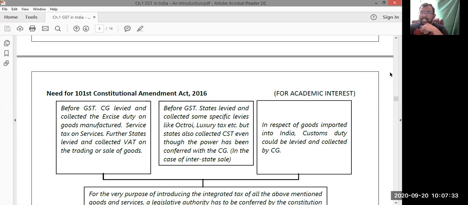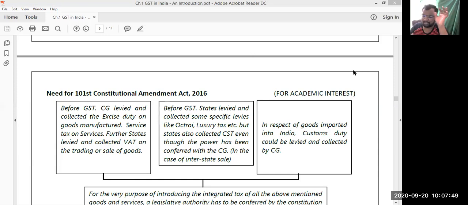So the GST is a new taxation system for which there was no entry in the Indian Constitution. For any taxation system to be introduced into India, it should be introduced with proper authorization from the Indian Constitution. Without authorization from the Indian Constitution, no taxation system should be introduced into India.